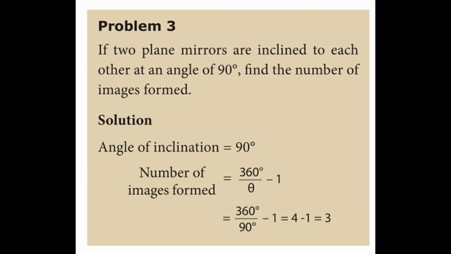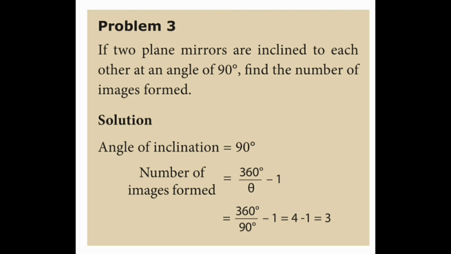If two plane mirrors are inclined to each other at an angle of 90 degrees, find the number of images formed. The given angle of inclination is 90 degrees. To find the number of images, the formula is 360 divided by theta, minus 1.